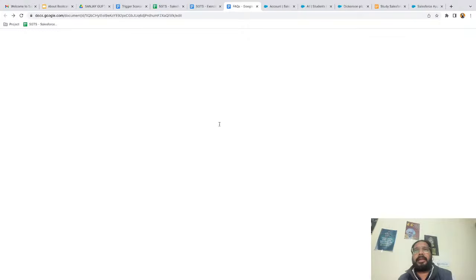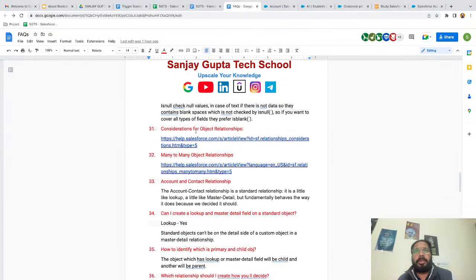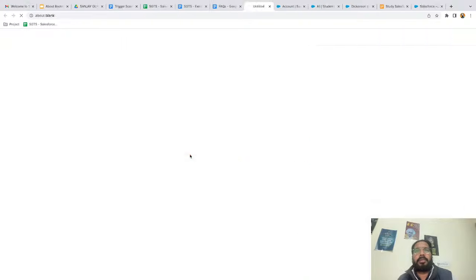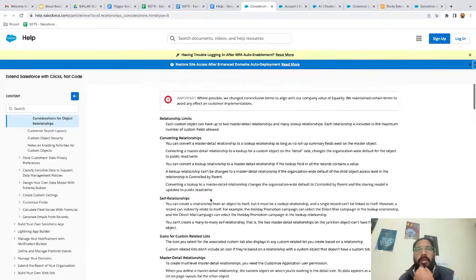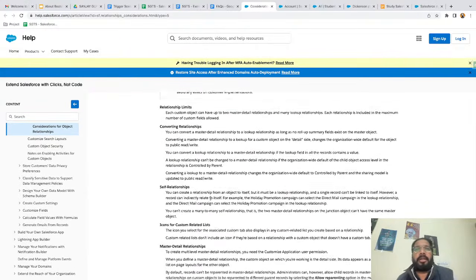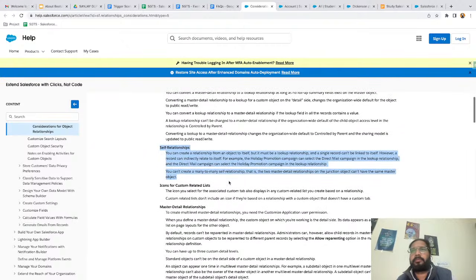right? So yesterday I placed one link here. If you open this, here you will find this option like we can create self lookup. So if you want to create a lookup field on contact for contact, so contact will be child and contact will be parent. So this is known as self relationship, right?